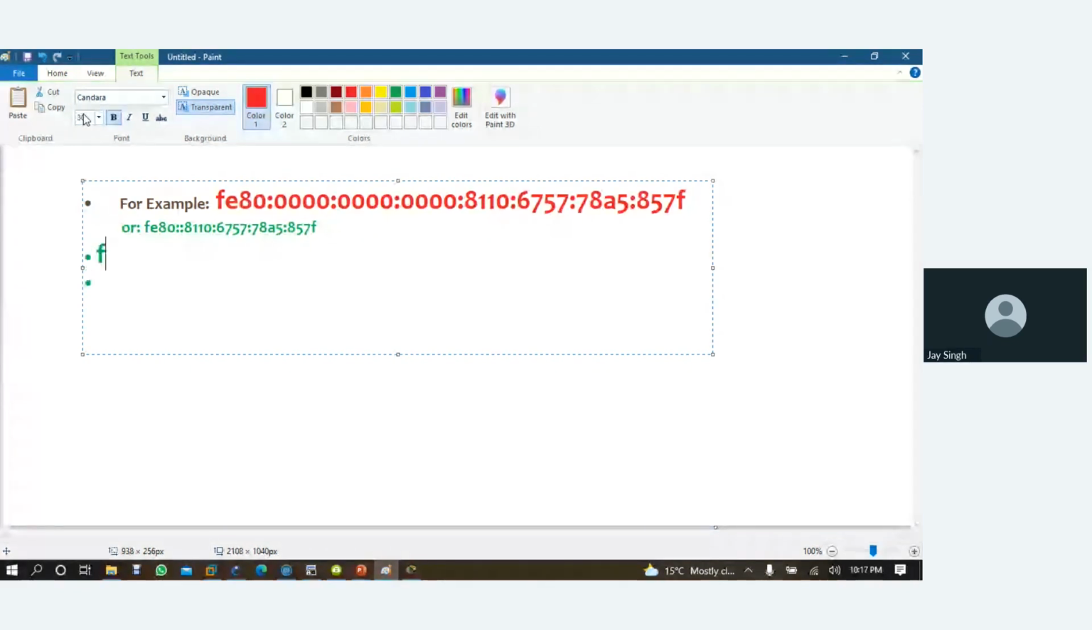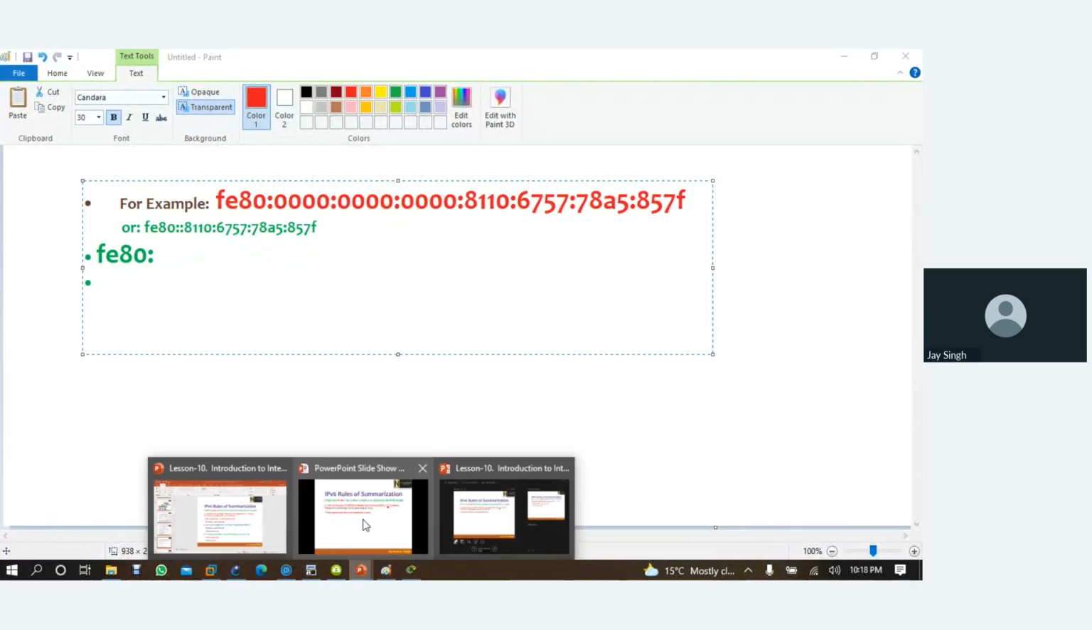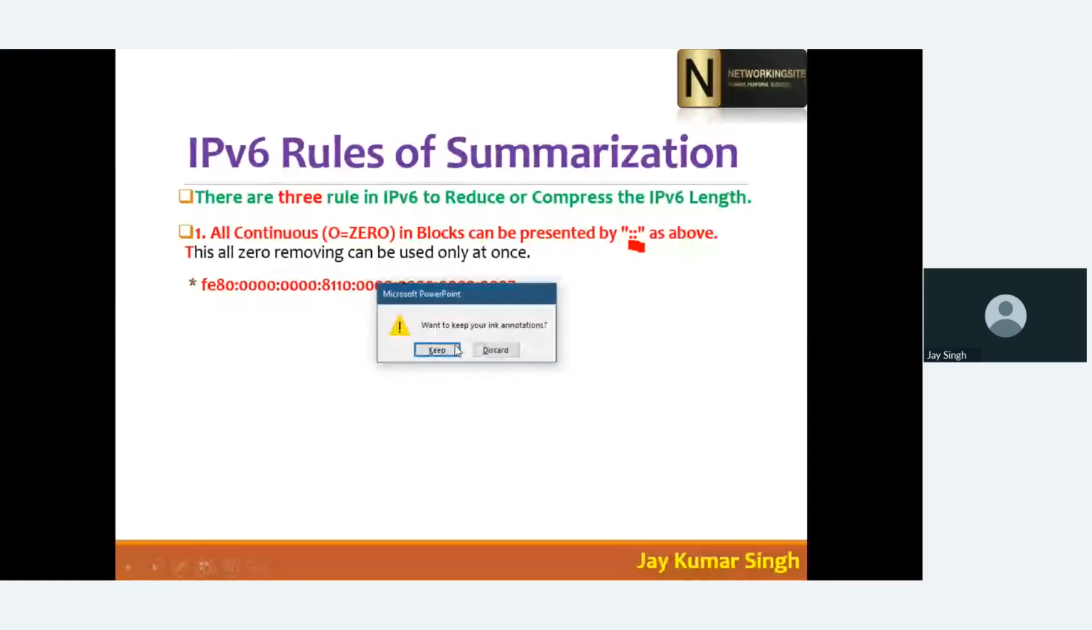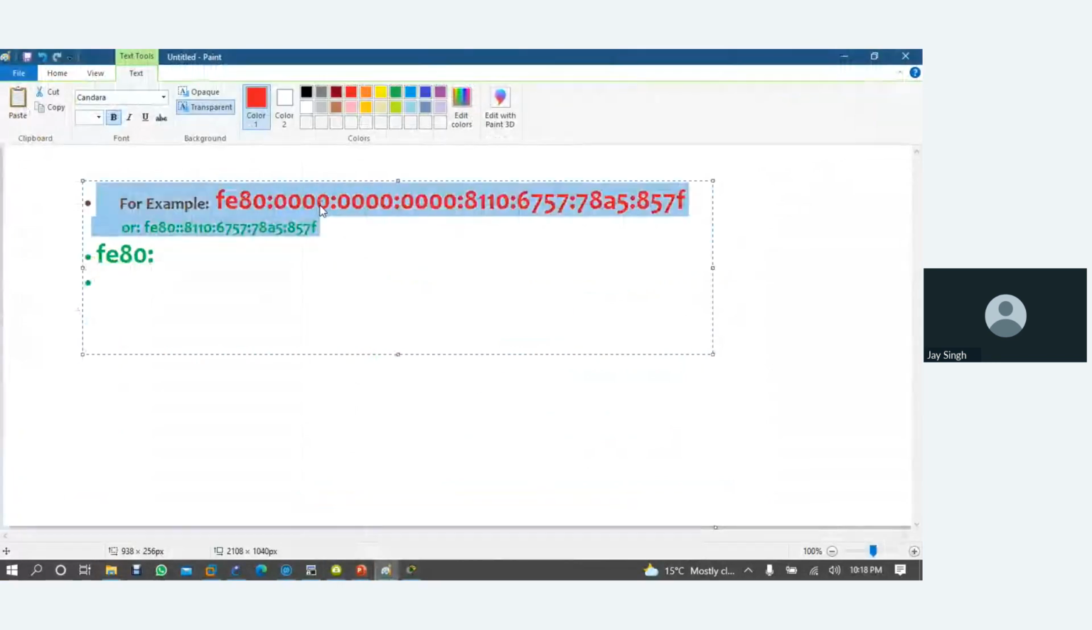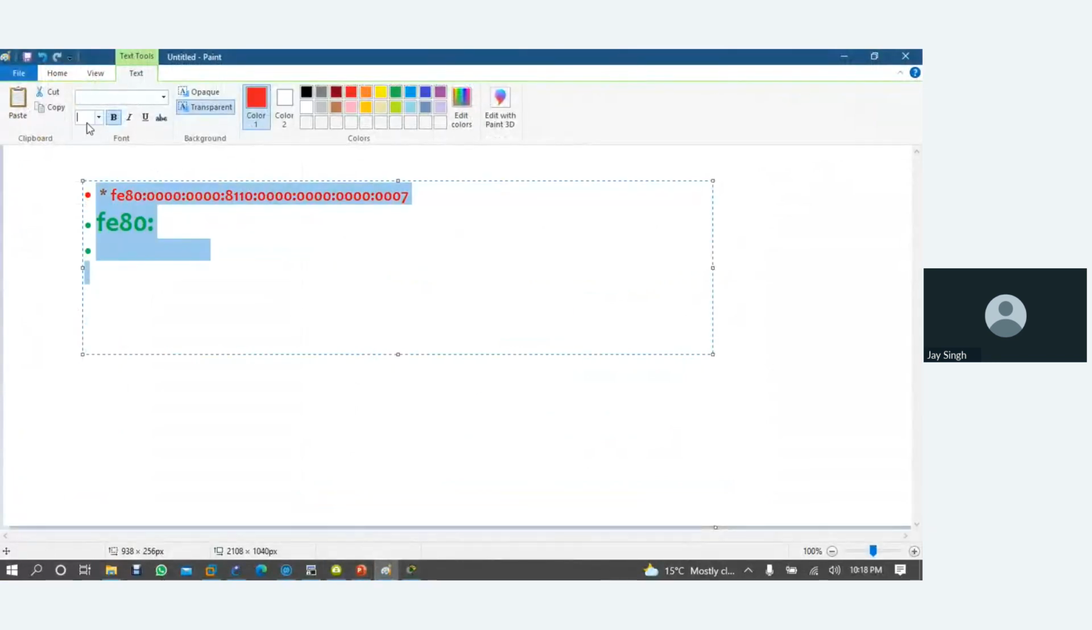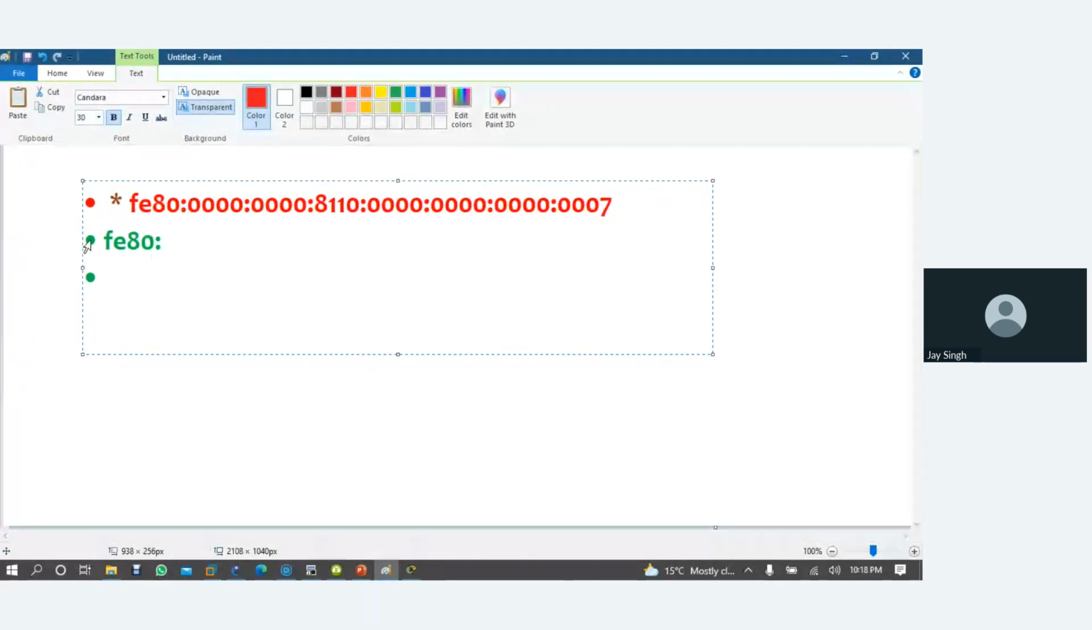So here I can write FE80 colon. Let me use this IP address. Here I can use FE80. Now here you have two options, because you want to reduce either this one or this one. So which one do you want to reduce? Okay, the second part, yes, the second one.